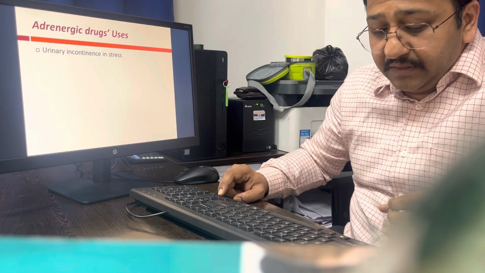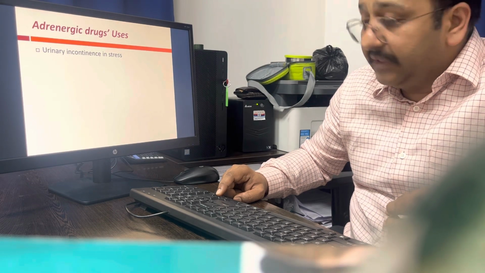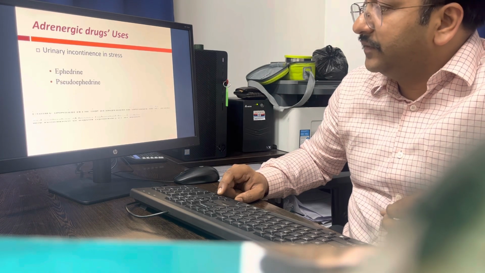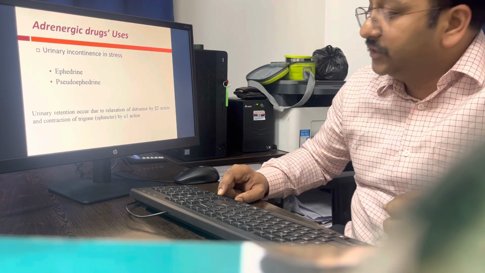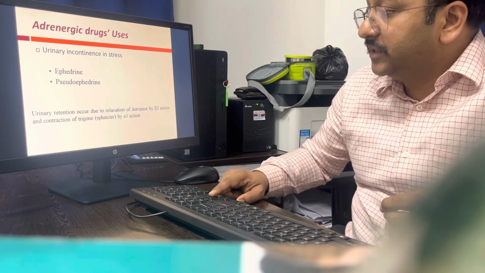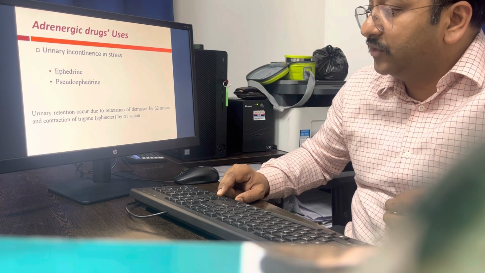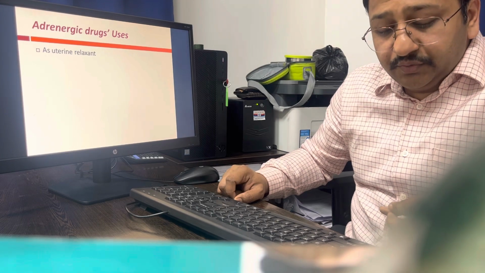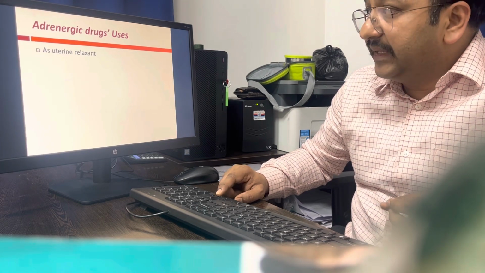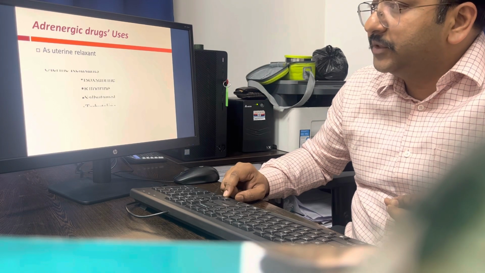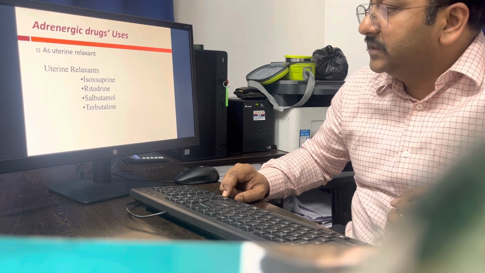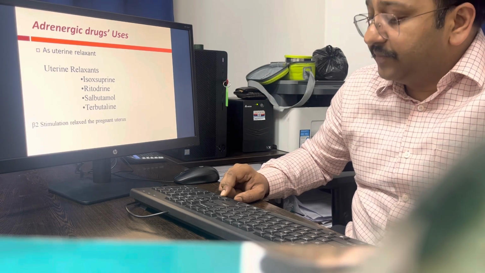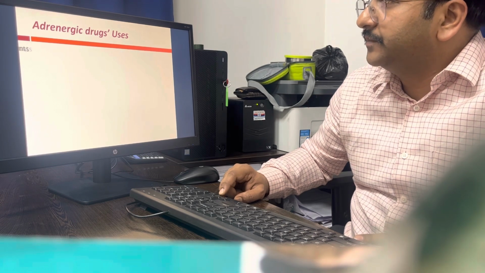Urinary incontinence: as I have told you, the adrenergic drug will decrease the urine outflow, so it can be used to decrease urinary incontinence. Ephedrine and pseudoephedrine are used. Urinary retention occurs due to relaxation of the detrusor by beta 2. Beta 2 stimulation will cause relaxation of the detrusor and contraction of the trigone by alpha 1 action. As a uterine relaxant also, adrenergic drugs can be used. We say tocolytics when there is premature contraction. Isoxsuprine, ritodrine, salbutamol, and terbutaline are used. Isoxsuprine is very commonly used as a uterine relaxant, because beta 2 stimulation relaxes the pregnant uterus.